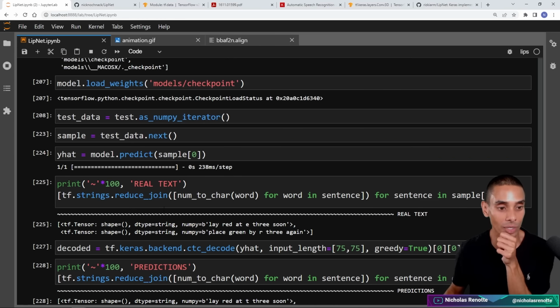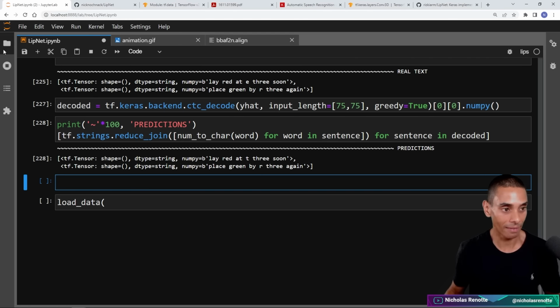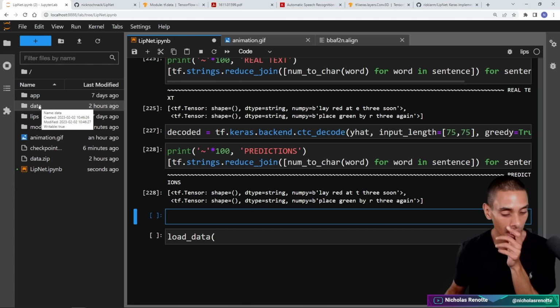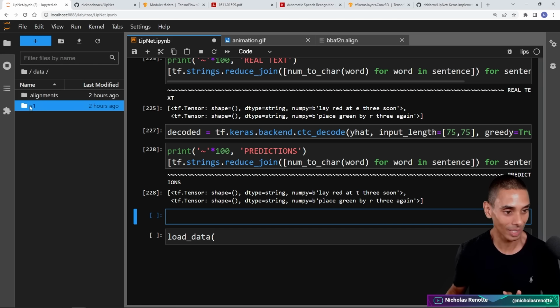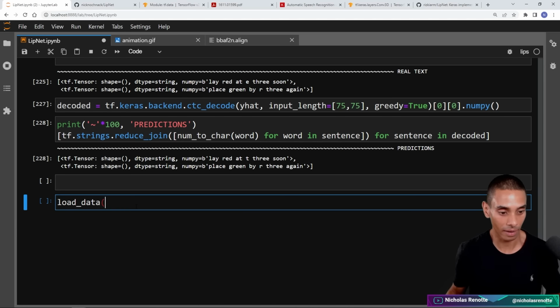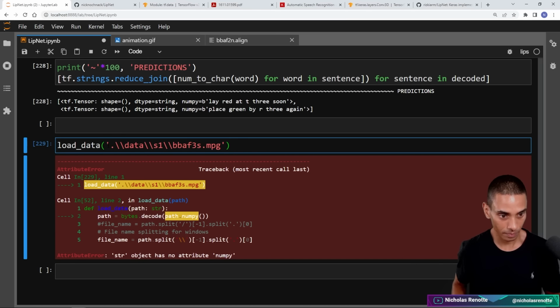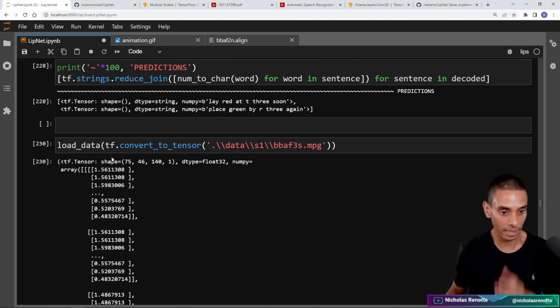So if we wanted to, we could actually go and load up a new video and try to test this out. So if we say load data, and let's go and grab a video, for example. This is completely unplanned, so let's actually see if this works. If I go into S1, let's grab the path to this particular file. So if I go and pass this through, data.backward/s1 that. All right, let's see how that goes. We need to wrap this in tf.convert_to_tensor. Okay, so that is our data set.